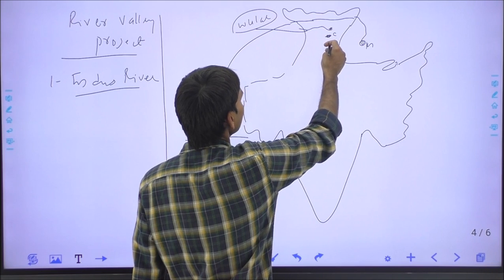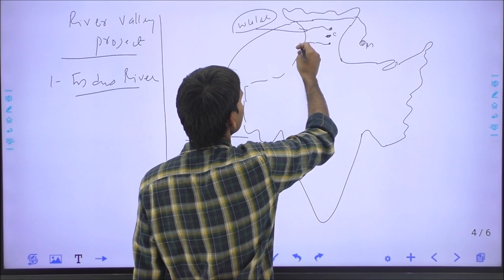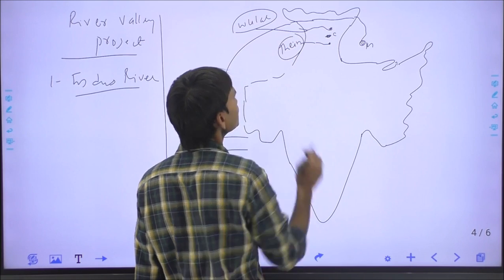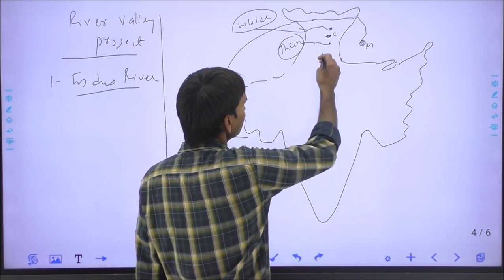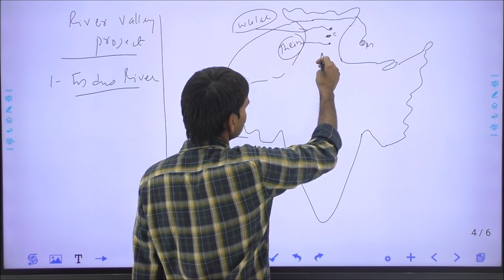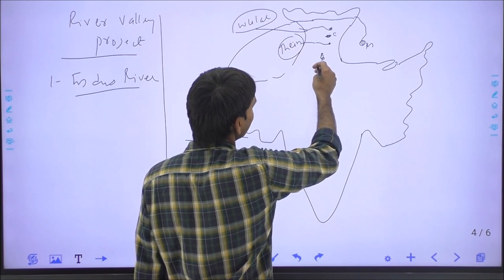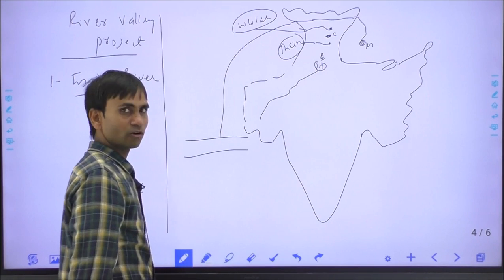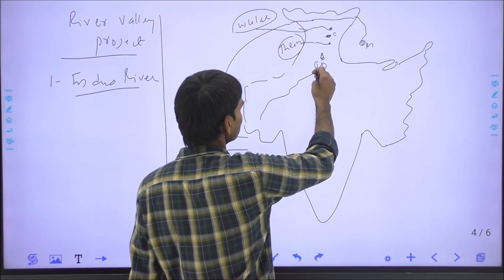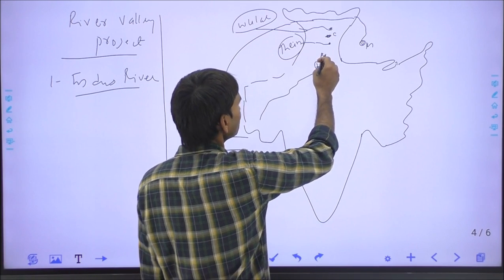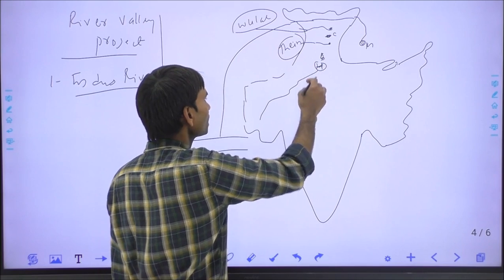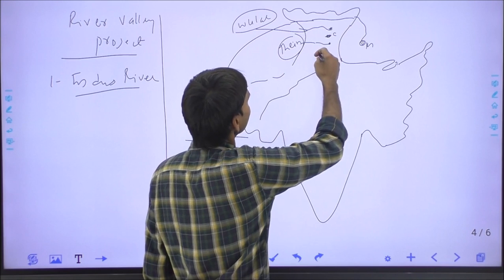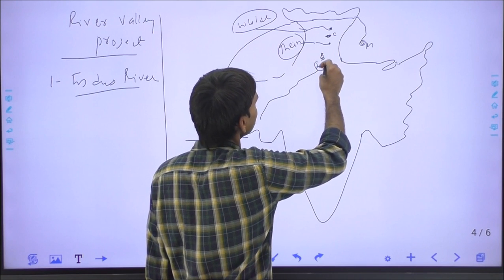On the Ravi River, India has constructed the Thein Dam project. Thein Dam is also called the Ranjit Sagar project. On the Beas and Satluj rivers is the Harike barrage, from where the Indira Gandhi canal, the lifeline of Rajasthan, originates. The Harike barrage is fed by both the Beas and Satluj rivers. On the Satluj river is the Bhakra dam.